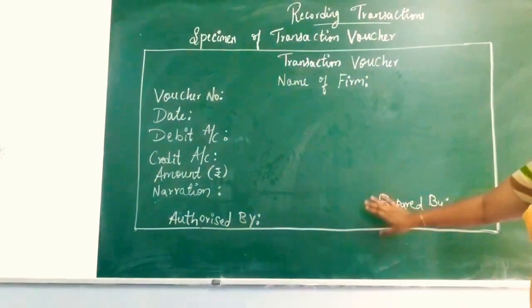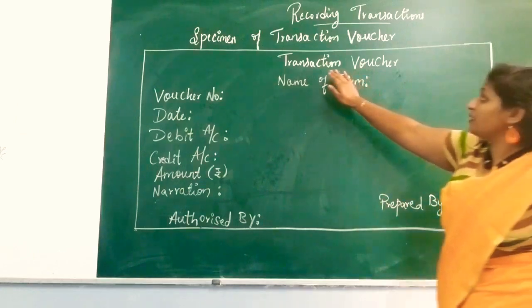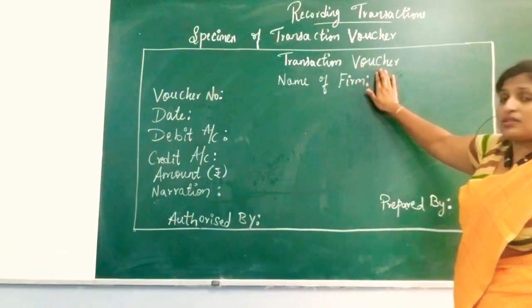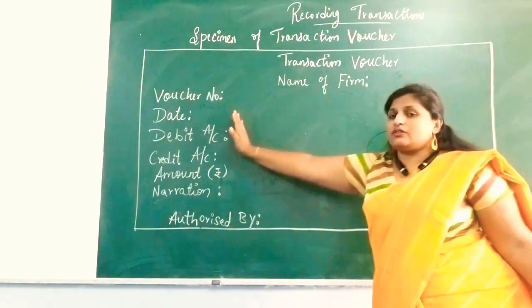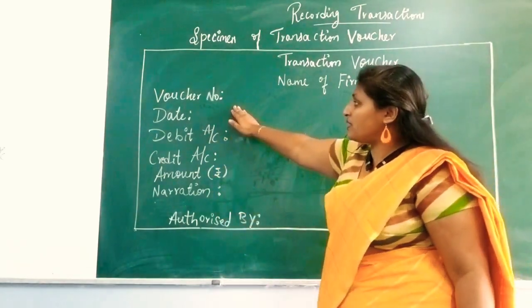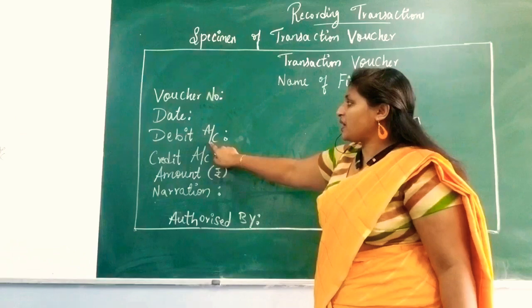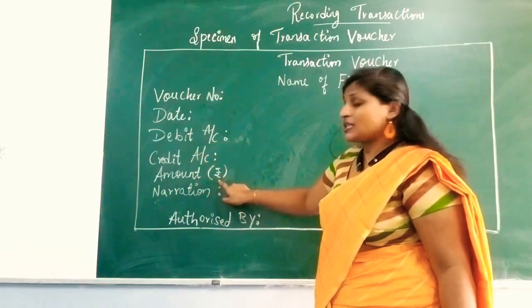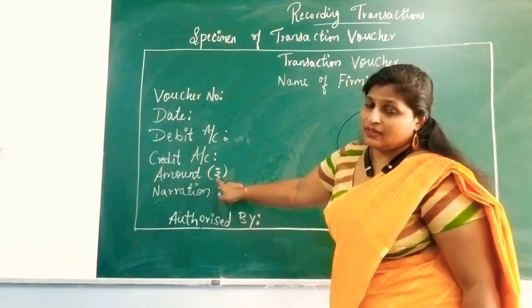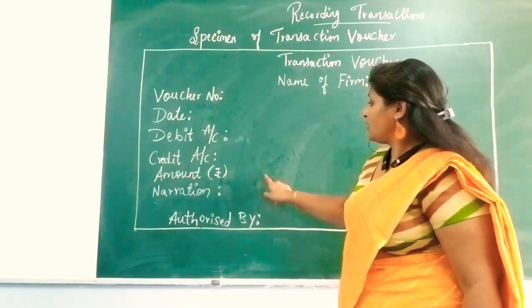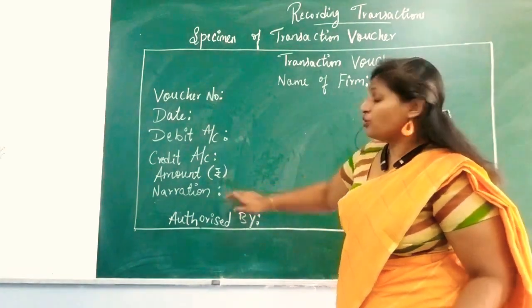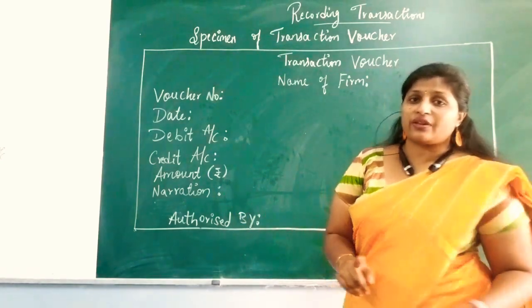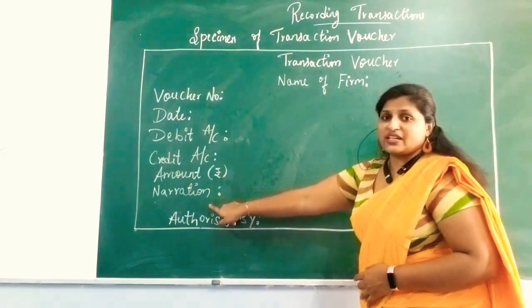Please write down the same thing in your notes. So here, transaction voucher in the middle, and the name of the firm. And in this corner you will write voucher number, date, debit account, credit account, amount. This is the symbol of rupee. I think everyone knows how to write the rupee symbol. You have to use the rupee symbol everywhere. Okay, and next we have narration.